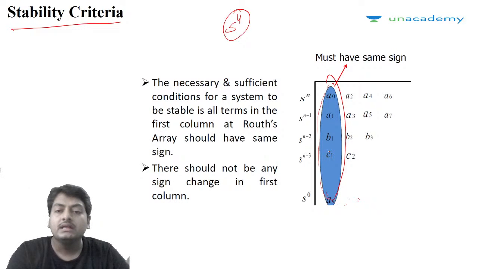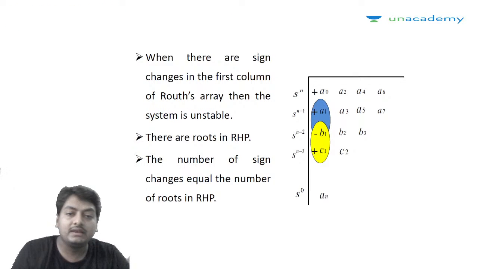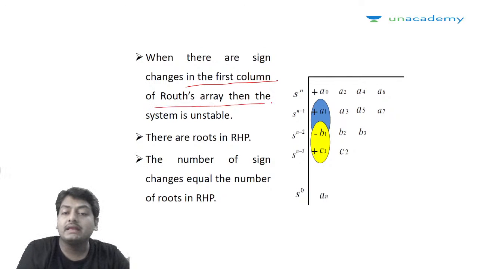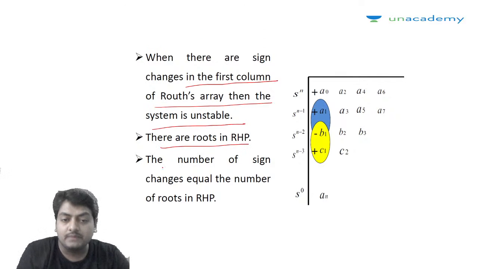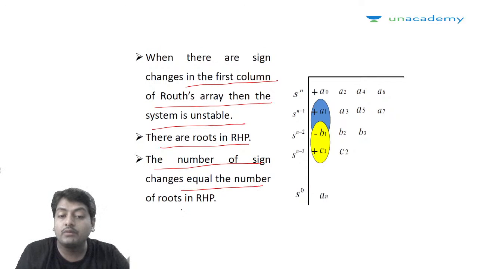If it is changing, the number of sign changes is equal to the number of roots lying in the right half of the s-plane, right? When there are sign changes in the first column of Routh's array, the system is said to be unstable. There are roots in the RHP. The number of sign changes equals the number of roots in the RHP.